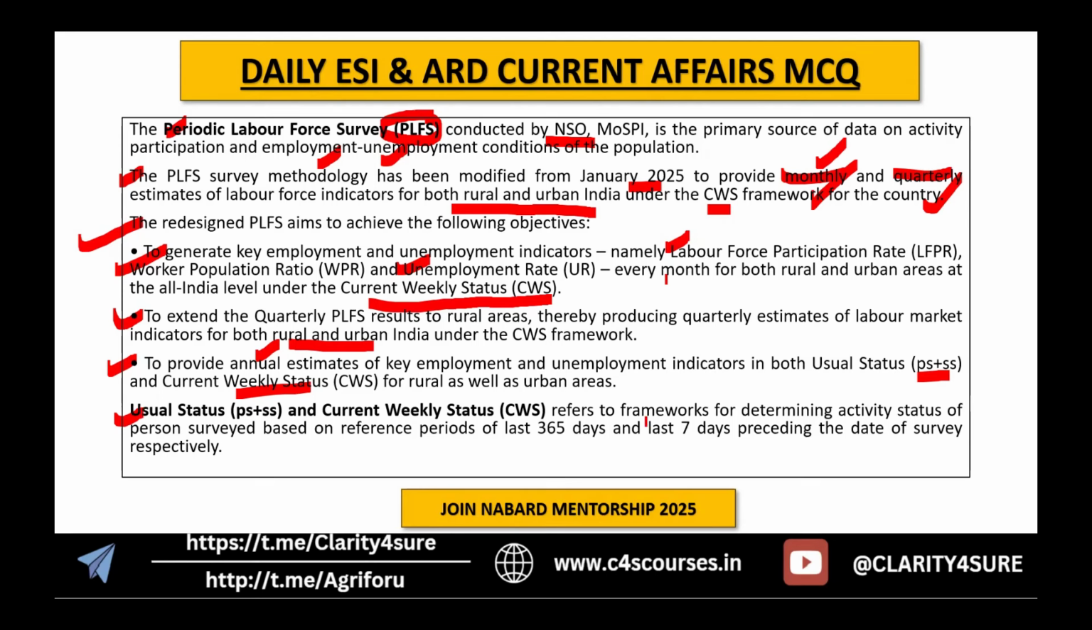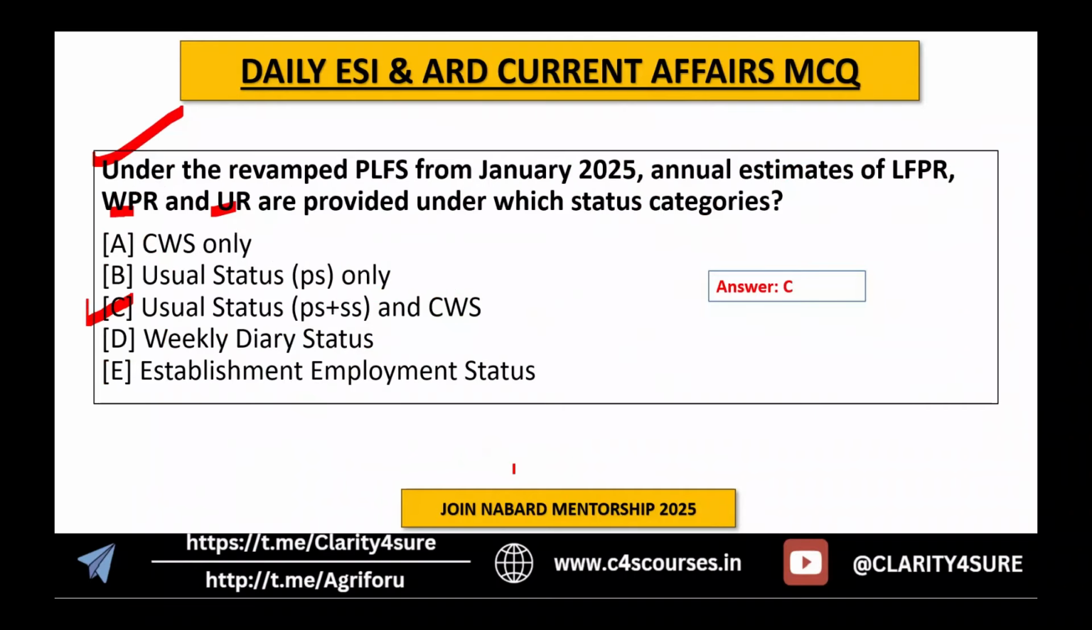These are the reference periods. These are the frameworks for determining the activity status of persons surveyed. The reference period for usual status is 365 days, and for current weekly status it is 7 days preceding the date of survey. Please remember, for now, when we are doing the annual estimates,